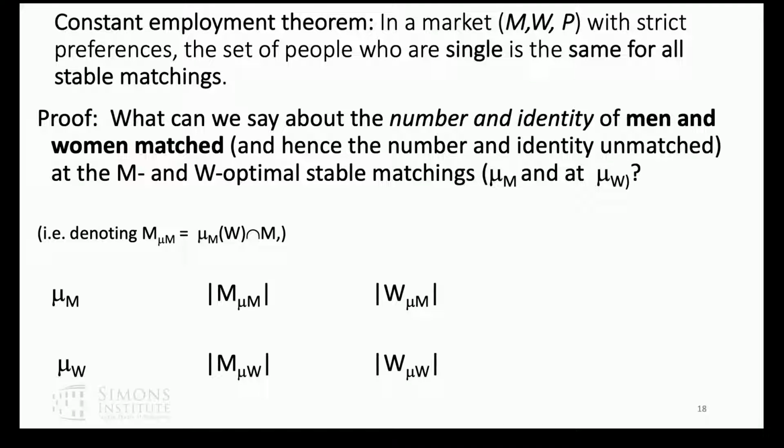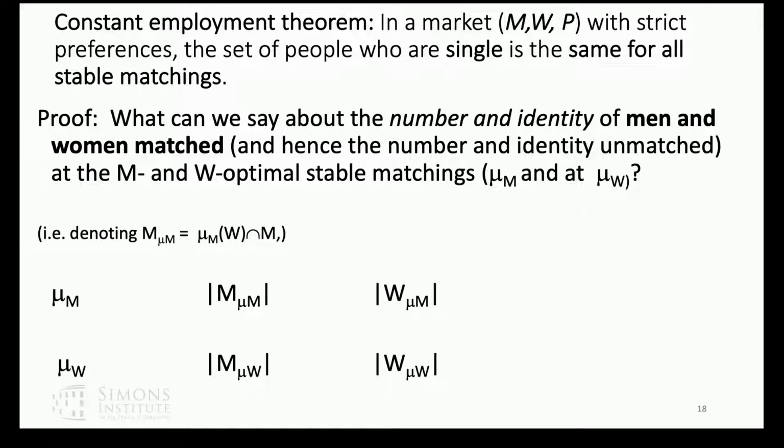We already know that there's a man optimal and a woman optimal stable match. Let's take a look at the men who are matched at the man optimal match and the women who are matched at the man optimal match, and similarly for the woman optimal match. What can we say about the men who are matched at the man optimal match compared to any other stable match? Well, this must be the biggest set because we have strict preferences. So everyone who's matched to an acceptable mate prefers to be matched than to be unmatched. And so a man optimal stable match matches as many people as possible.